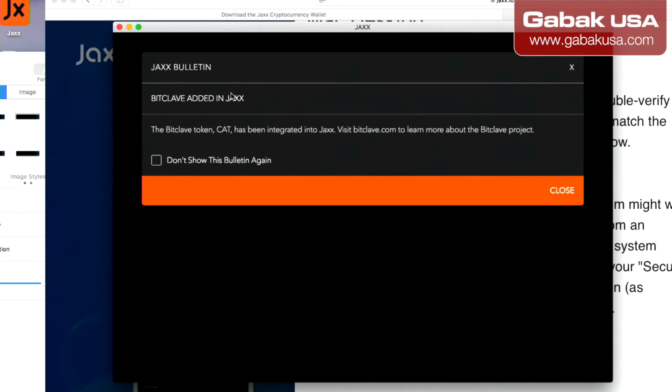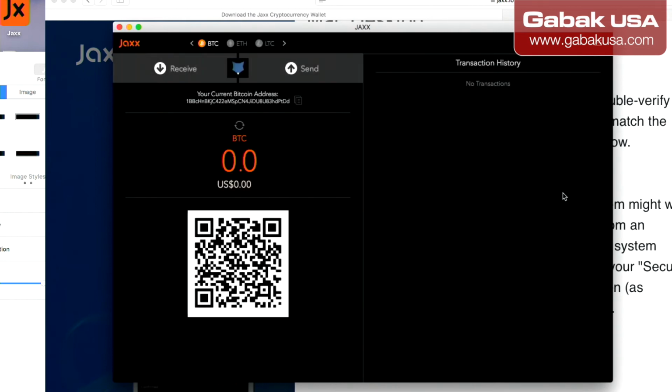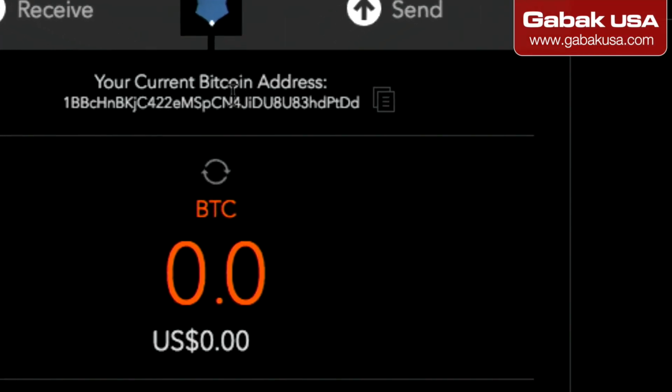In this case, they said that they just added a new token. It's a new crypto, so I don't care. Maybe in the future you will see something different. So this is what we have. As you can see here, this is your address. This is what you have to know in order to get some money.